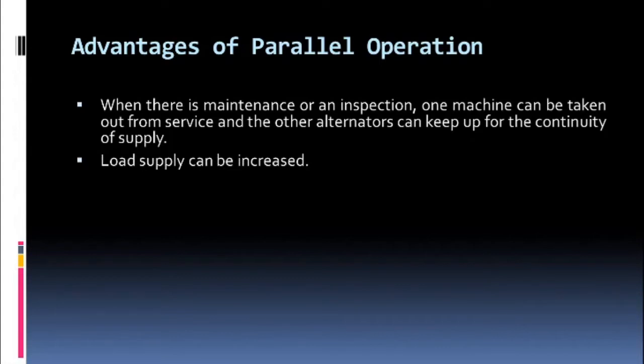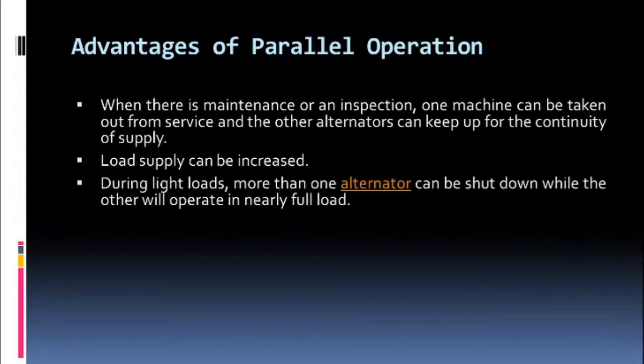Load supply can be increased. See, if some alternator is rated so that the present load is supplied, but in future if the load increases, then one alternator will not be enough, then you will be needing two alternators to operate at the same time. So to meet that future load which is going to increase, we have two alternators in parallel.